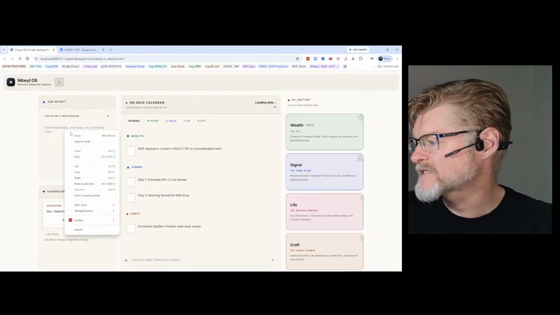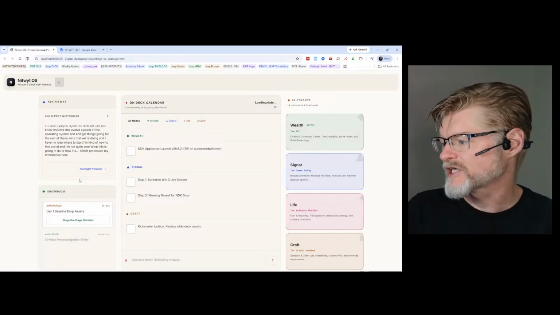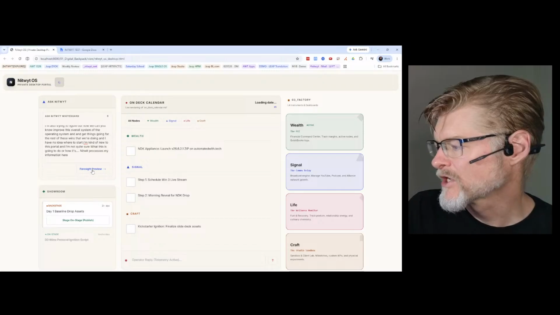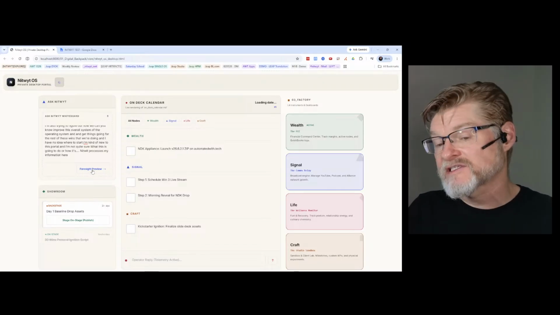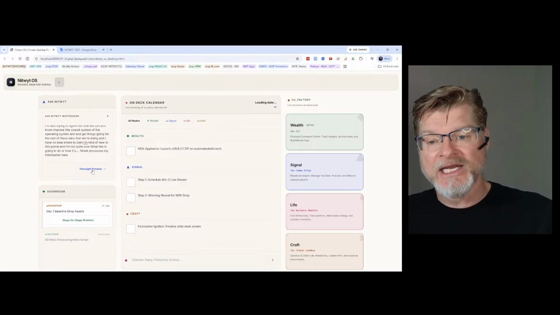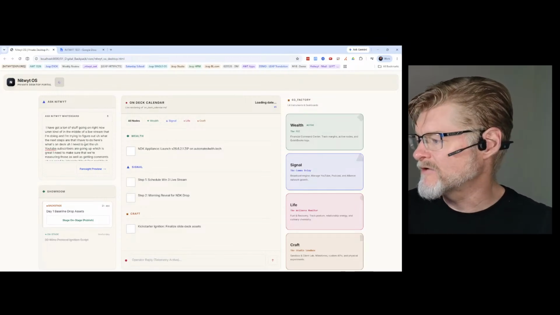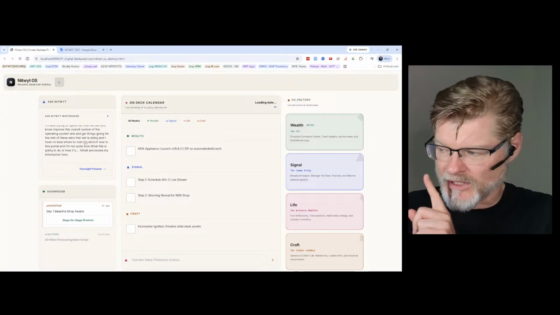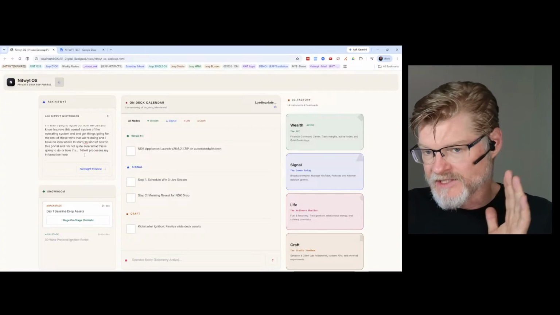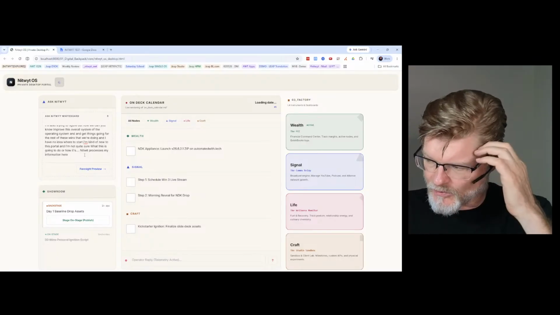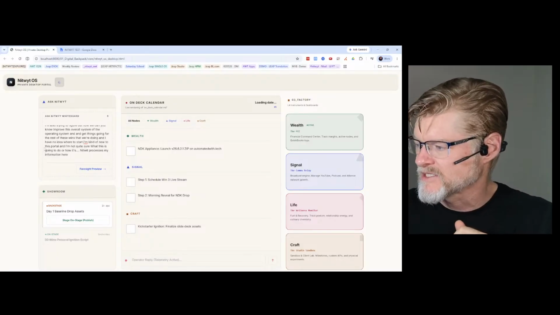So I'm going to paste our test in here. This is me doing an official first test on our Nitwyt operating system, our private desktop portal. We're going to go into what we call the Foresight preview. Now, this is something that I quite literally have not seen yet at all, because there are two things I'm about to test before I hit this button. One is that the bridge to the API is still there, because I'd lost that earlier, but I got that back. So we're all reprogrammed when I updated the design of this a little bit.